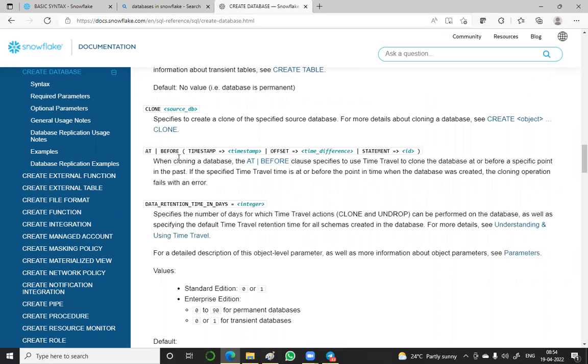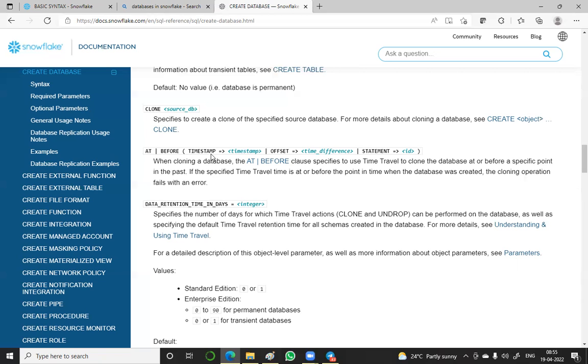At or before is another parameter. Data retention time in days is another parameter. Under a clone database, under a clone only we will use this. When cloning a database, the at or before clause, this is the clause actually. The at or before clause specifies to use time travel to clone the database at or before a specific time in the past. That is, at a particular time in the past. I told you, historical only, future anyhow we cannot travel. We cannot expect, anticipation is not possible. So if the specified time travel is at or before the point in time when the database was created, the cloning operation fails with an error.